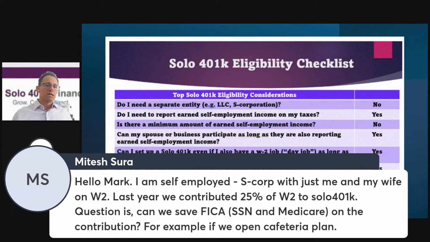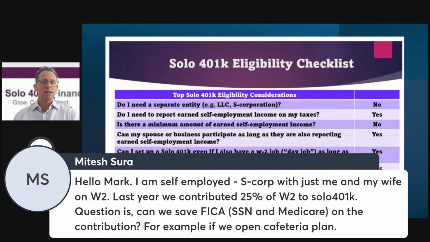But yes, since your business is an S-Corp, both of you can participate in the same solo 401k plan and make contributions to the solo 401k plan based on your respective W-2 wages. So if we're talking about the employer contribution, that 25% would be used to calculate each of your respective contributions into the plan. So for example, if you pay yourself $100,000 of W-2 wages, you can contribute 25% of $100,000,